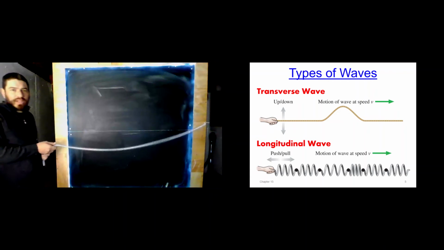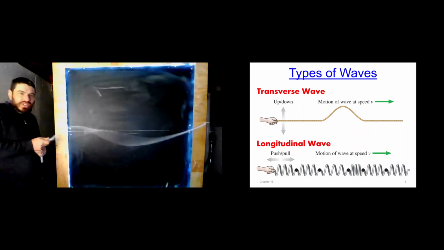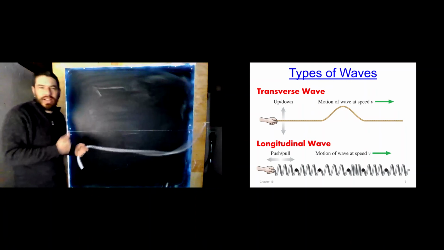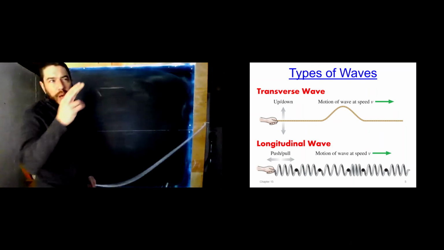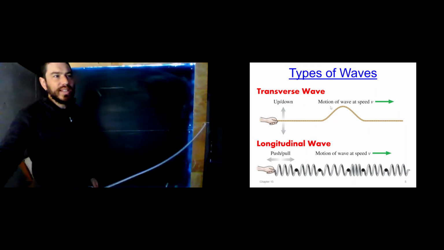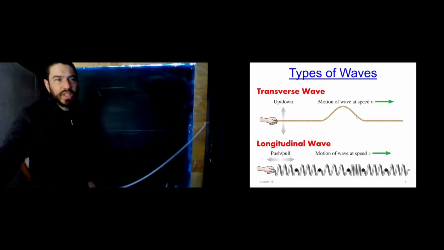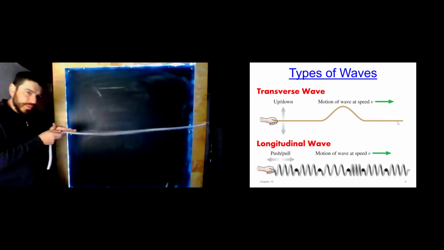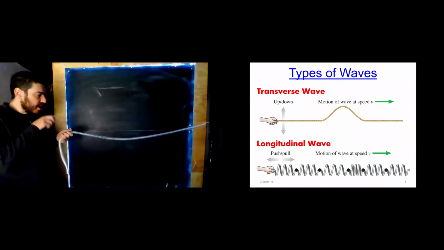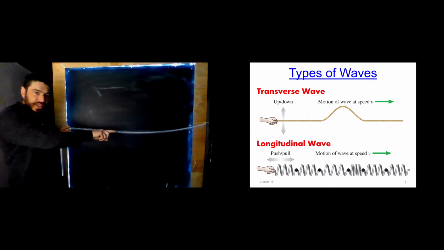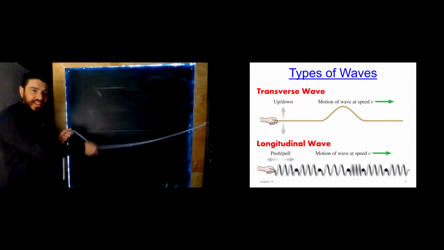And this happens pretty quickly, doesn't it? Right? And so it's maybe hard to wrap your brain around exactly where that's going. But if we look at this picture, if we were to take a quick picture of this, we'd see that this disturbance travels along the string. Notice that as this disturbance travels along the string, the wave is moving in this direction, and the medium is moving in this direction.